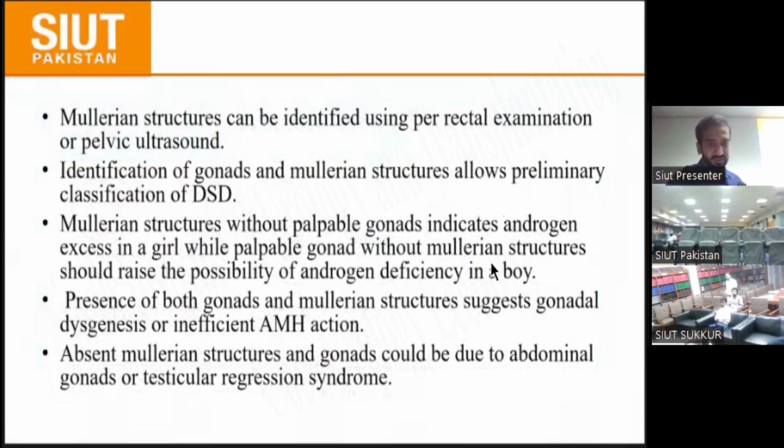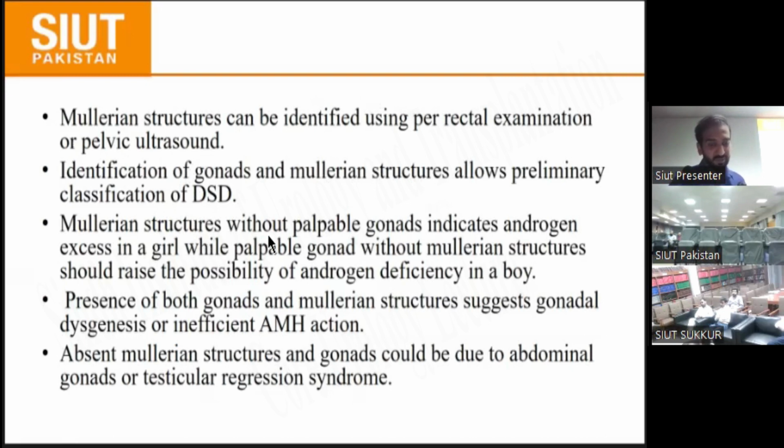Then a Müllerian structure can be identified using rectal examination or pelvic ultrasound. Identification of the gonad and Müllerian structure allows preliminary classification of the DSD. Two things are easily available when you examine the patient: whether there are gonads, and whether a Müllerian structure is present or not. Both are very important.